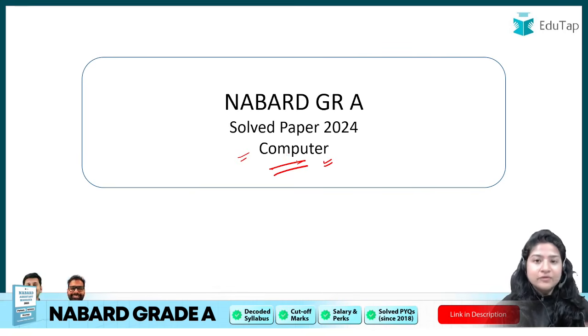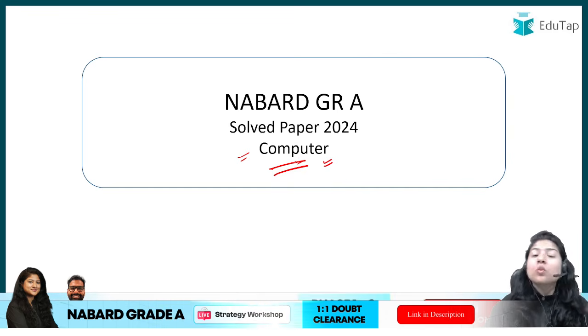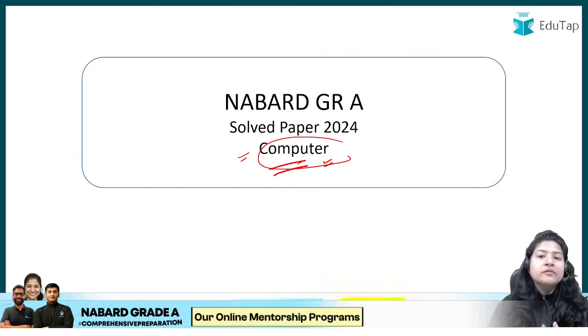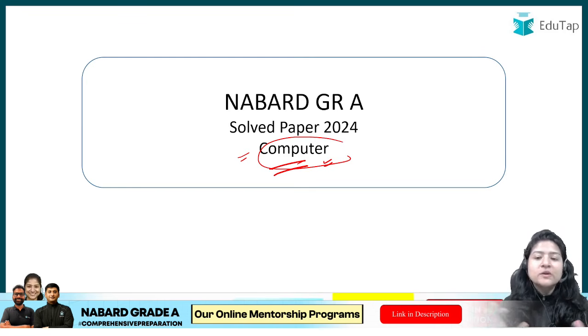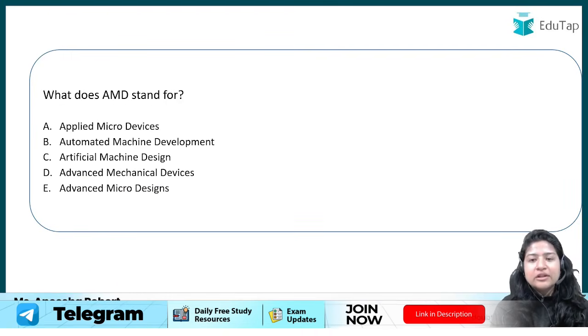That is why we have to understand what topics are asked in computer, and in what way questions are asked, so that you can prepare much more efficiently for whatever cycle you are preparing for. So today we are going to look at the solved paper of the year 2024 for computers. Now let's quickly come to the questions, and let me first give you an overall idea of how questions are asked in computer, which we will also observe.